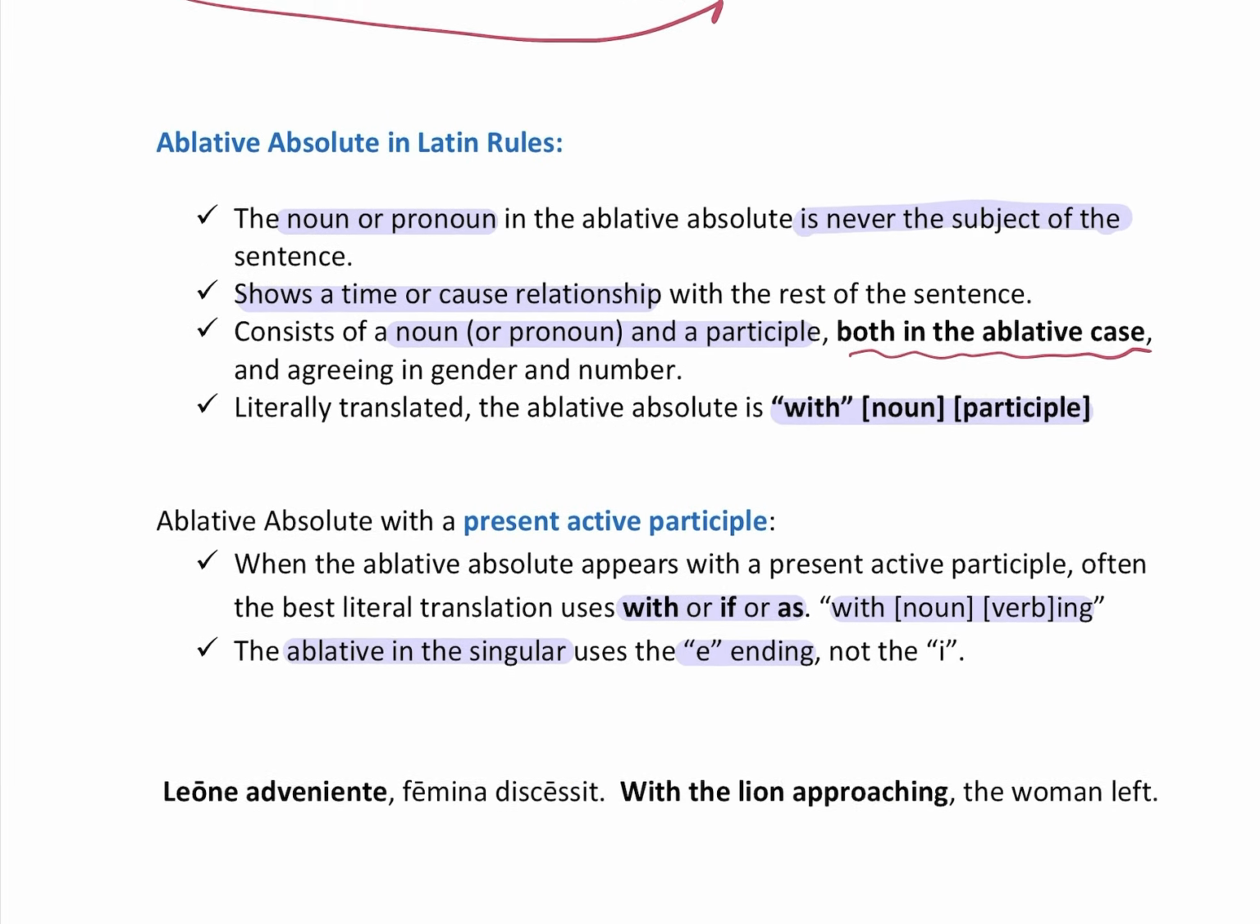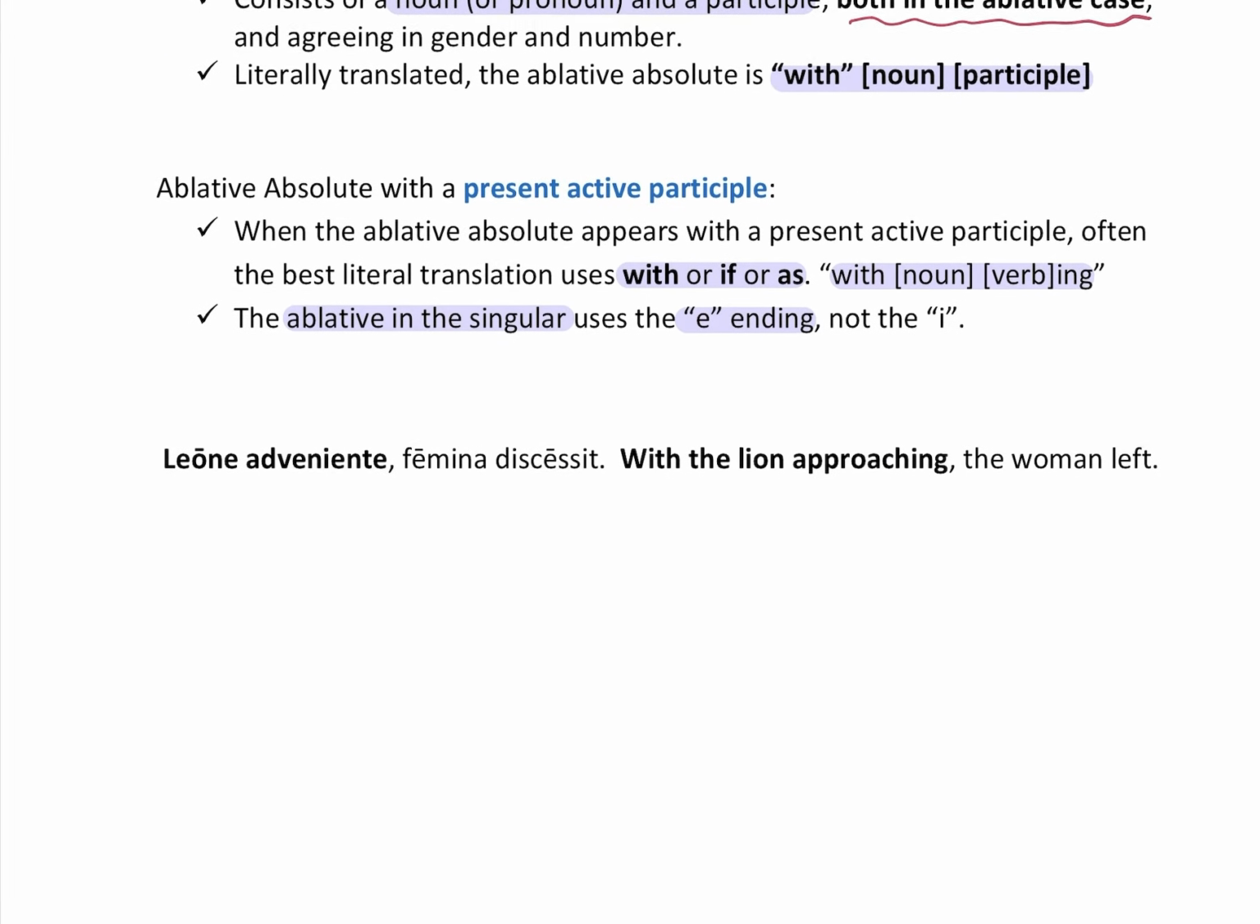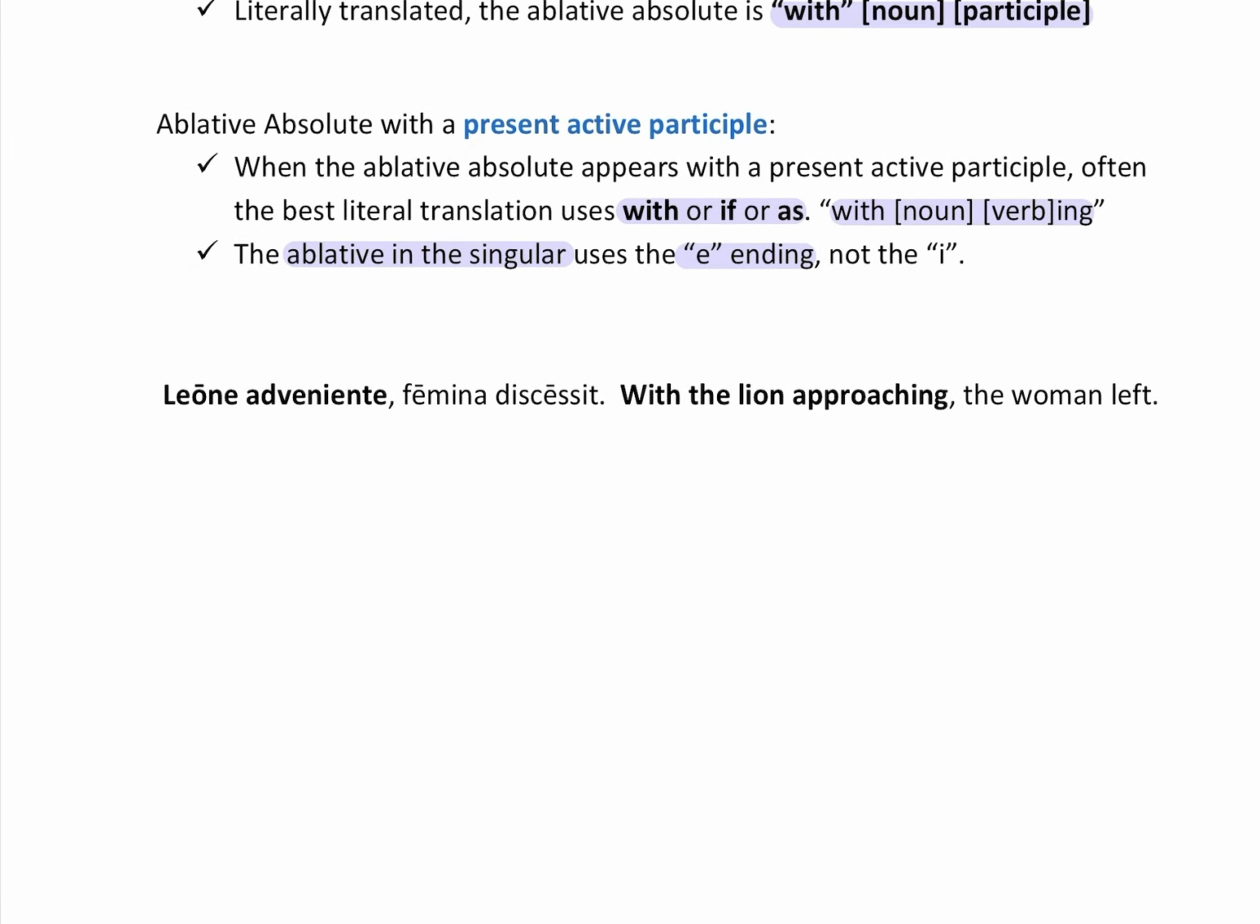All right, let's do an example. I'll go through this with you here. Leone veniente femina discessit. I'm going to give you the whole translation right now so that you can see how it matches. I've marked the ablative absolute phrase for you already so you can take a look at it. We'll do that at first, but not a little later. With the lion approaching, the woman left.